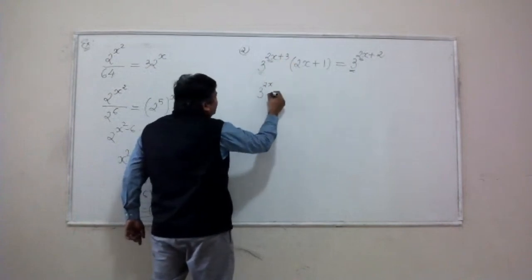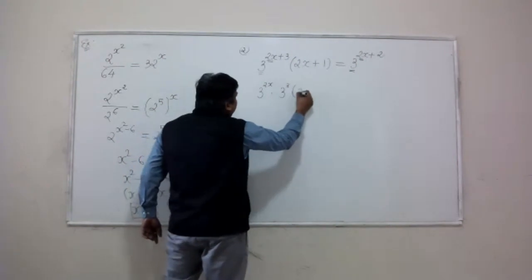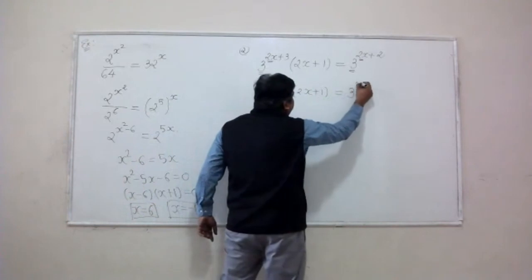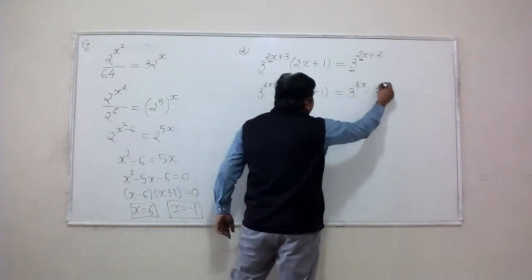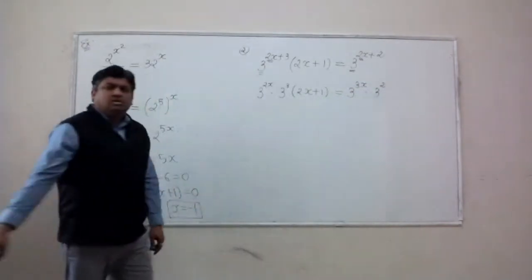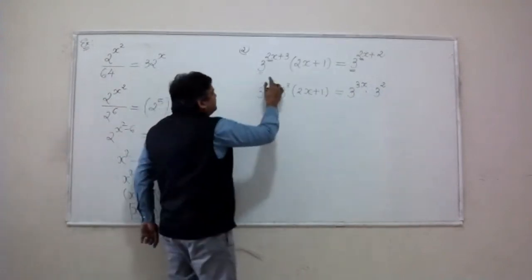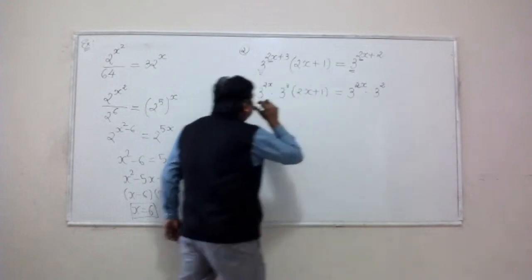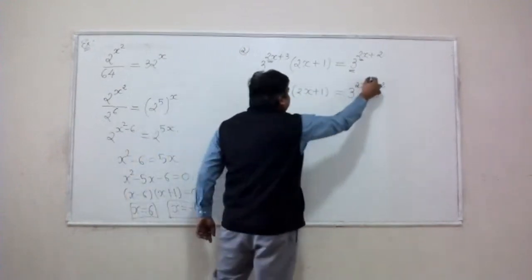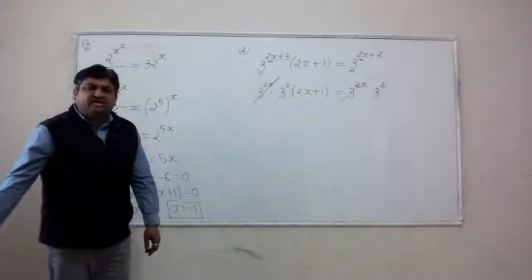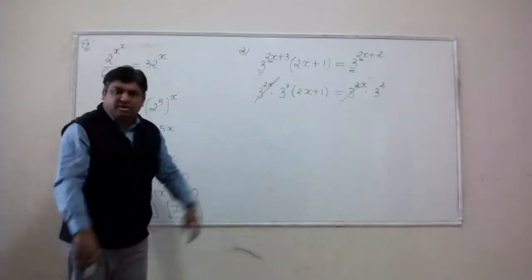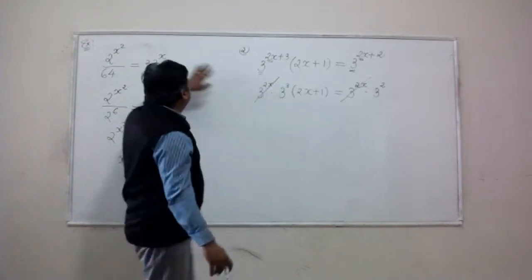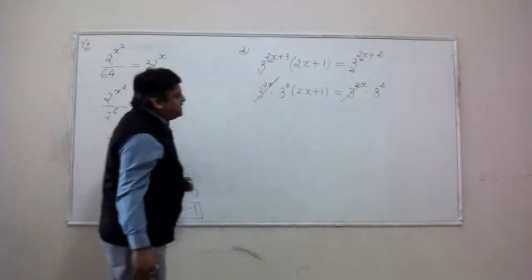3 to the 2x times 3 to the 3. On the other side, you do the same thing. 3 to the 3x times 3 to the 2. Look at that. 3 to the 2x times 3 to the 2. Look, 3 to the 2x appears on both sides as a factor. Get rid of it. So this example technically is simpler than the previous one.